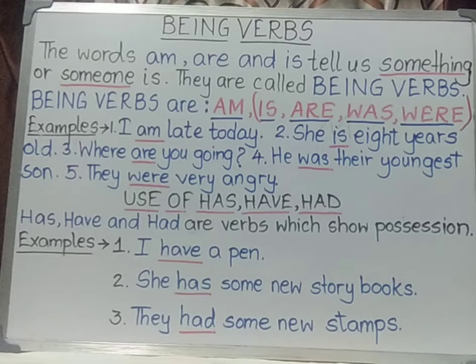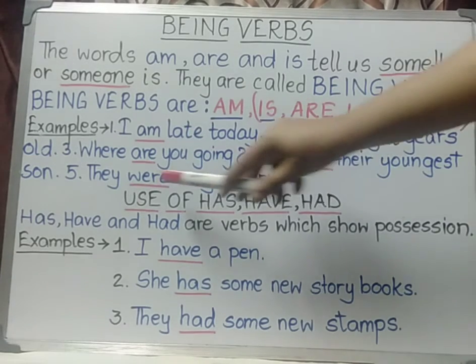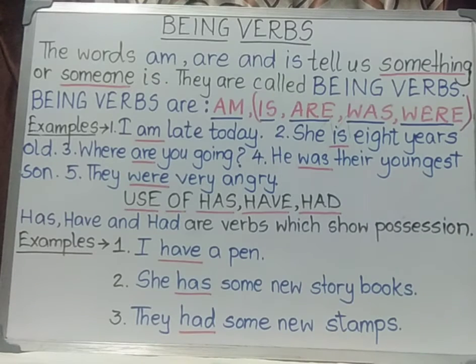That means the work, what they are doing in the sentence has been done long before. So in case of present form we will use am, is and are, and in case of past form was and were will be used.